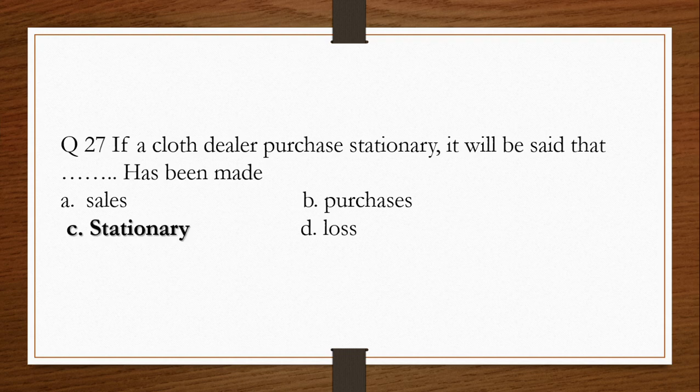A. Sales, B. Purchases, C. Stationery, D. Loss. The answer is stationery has been purchased. If a cloth dealer purchased stationery.